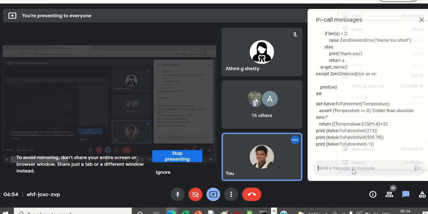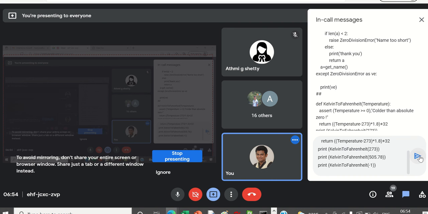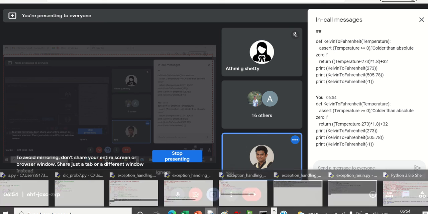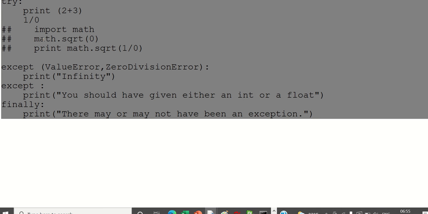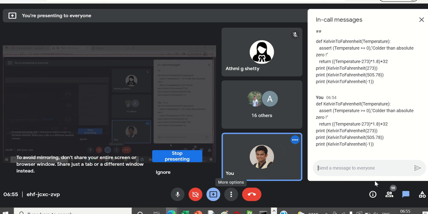Next code, try this one also. So my assignment for this topic is, take any one of the complex codes you have done, think of possible errors which are there, and create a program with exceptions. One more program I will share. You guys can try all these three. Just run this, and if you don't understand something, let me know.